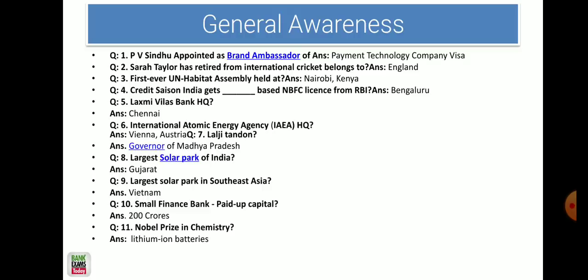If you have attempted 120 plus, 130, 135 with 90% or 100% accuracy, it's good to go. But if your attempt is less than 100, then there is a problem, if you are from the general category. These are the questions asked in that exam.